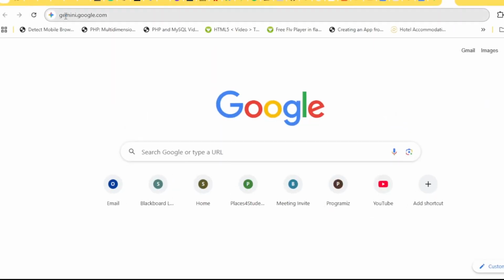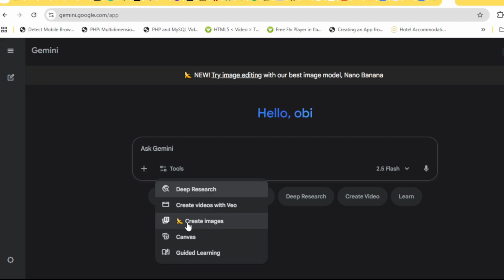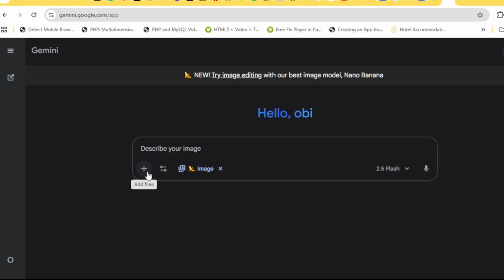So let's go to our browser and type gemini.google.com. All right. I'll leave the link in the description. So when you hit enter, now that we are in our account, we go over to tools, then we select create images. Then we come back here to upload the image that we want to change the style.